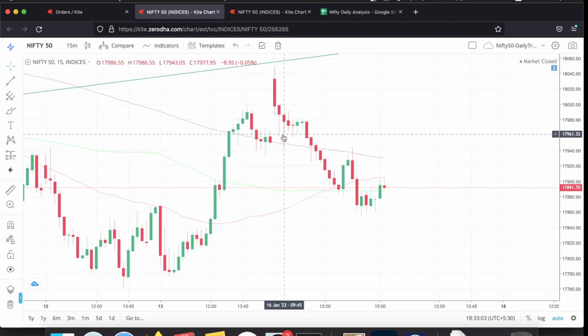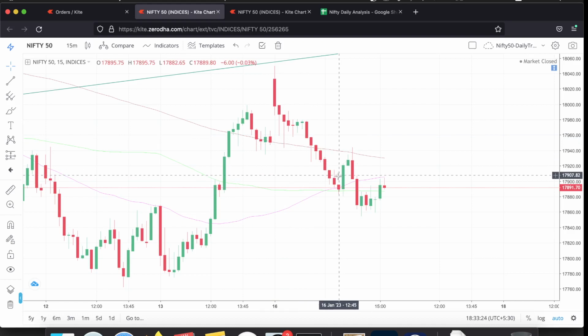It did have good support at around 17,960 for almost 1.5 hours. After that, the support broke and Nifty fell up to